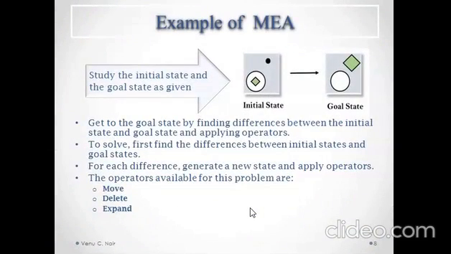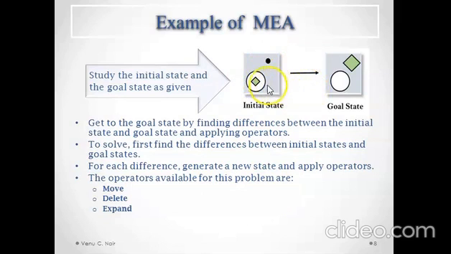Now let us see an example of MEA with a simple figure. So this is the initial state. We have a circle, a square inside it, and a dot outside the circle.